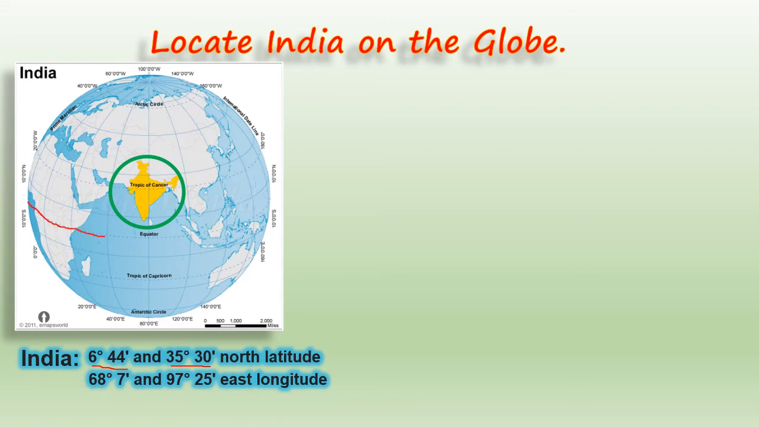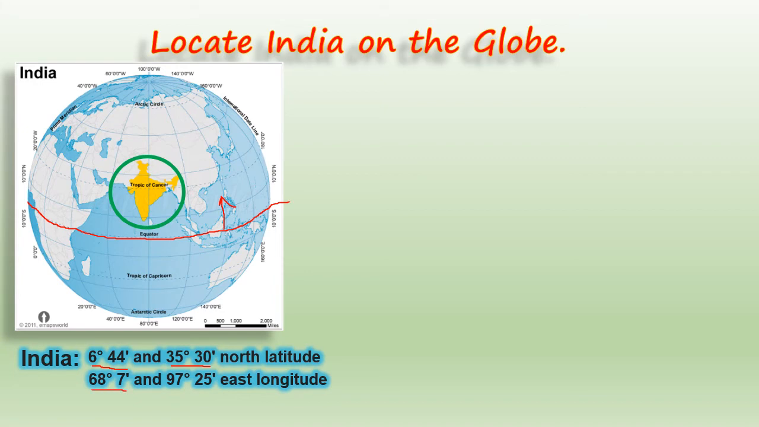Children, what is this? This red line is what, children? This is the equator. Is it clear? And northern hemisphere means when we move towards the North Pole. Yes, that means the area between the North Pole and the equator is the northern hemisphere. Yes, now let's see what are the longitudes.